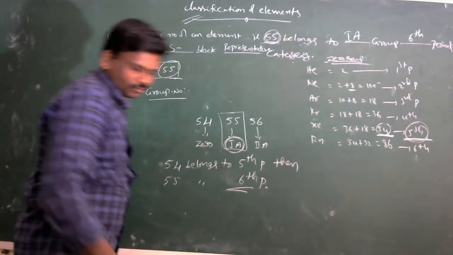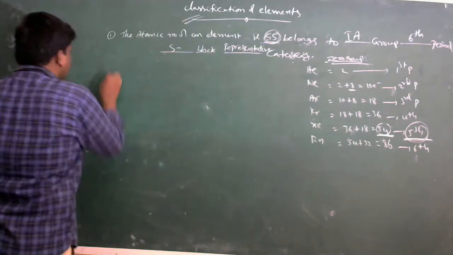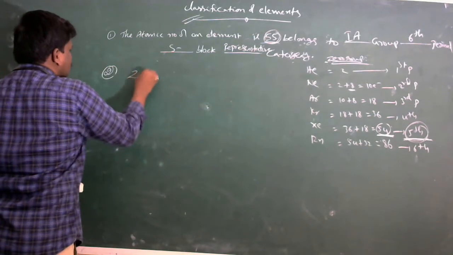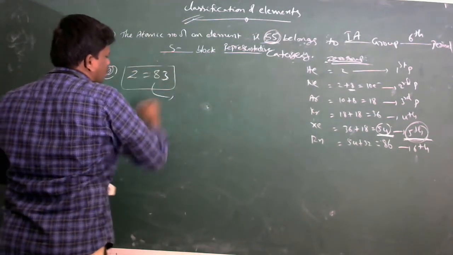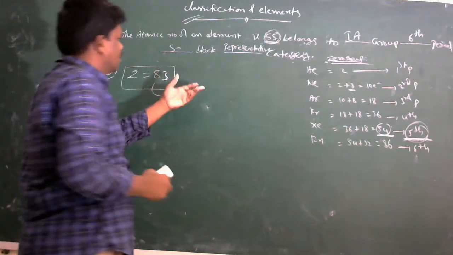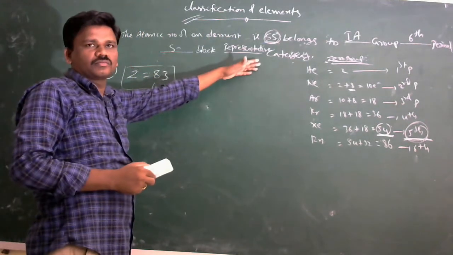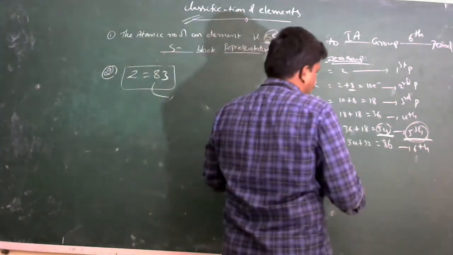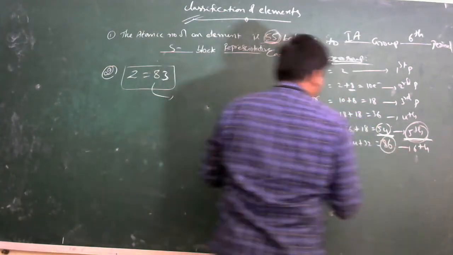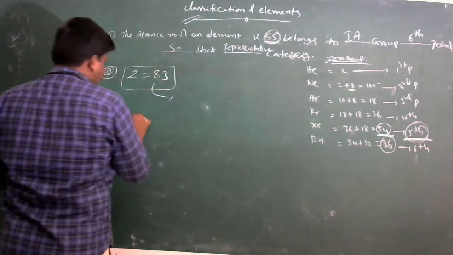Another example, Z is equal to 83. Atomic number 83 belongs to which group, period, block and category. And similarly 83. Here, first of all, identify the period and group number.